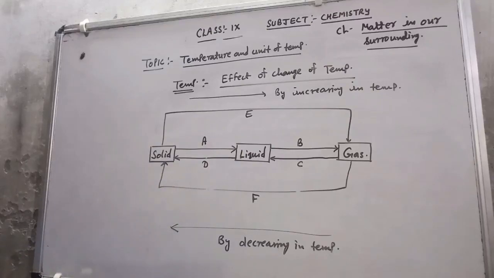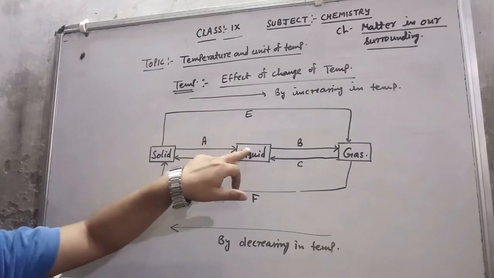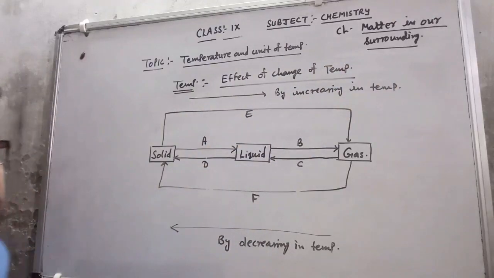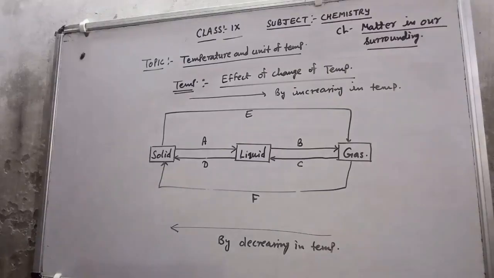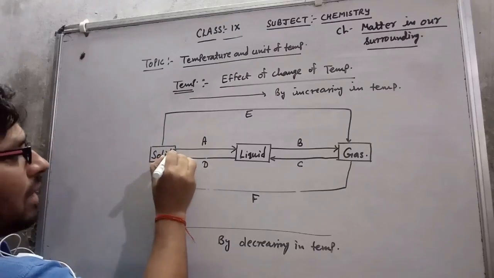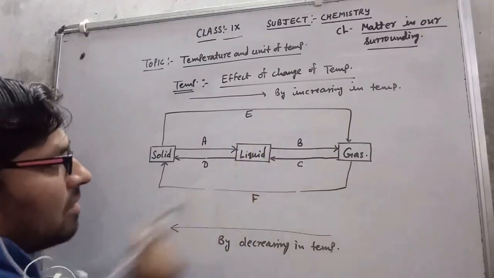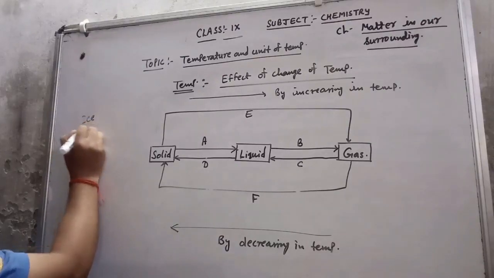So very simple, you can check that in this process a solid is converted into liquid by increasing the temperature. So the process by which a solid is converted into liquid, only by increasing the temperature, what is this? That is melting. The process in which a solid is converted into liquid by increasing the temperature is called melting.